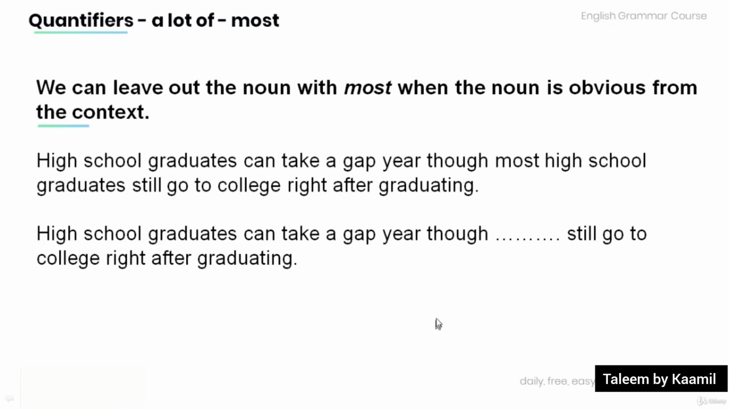Now read the following sentence and leave out the noun that can be replaced with most. High school graduates can take a gap year, though most high school graduates still go to college right after graduating. High school graduates can take a gap year, though most still go to college right after graduating.